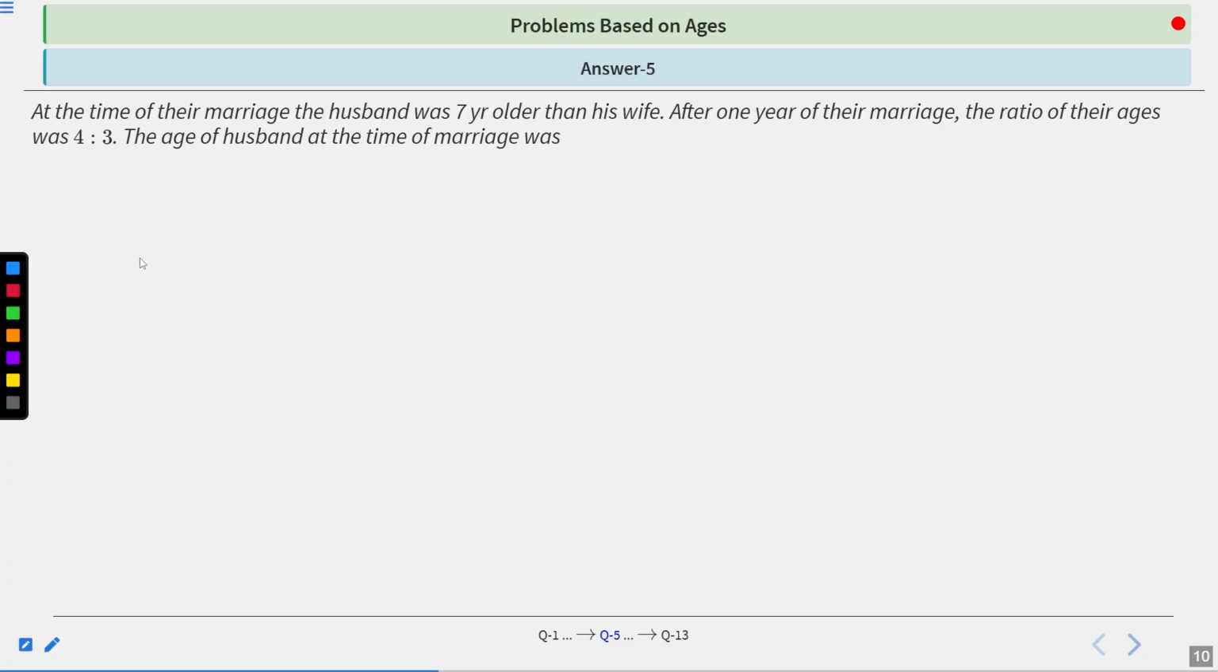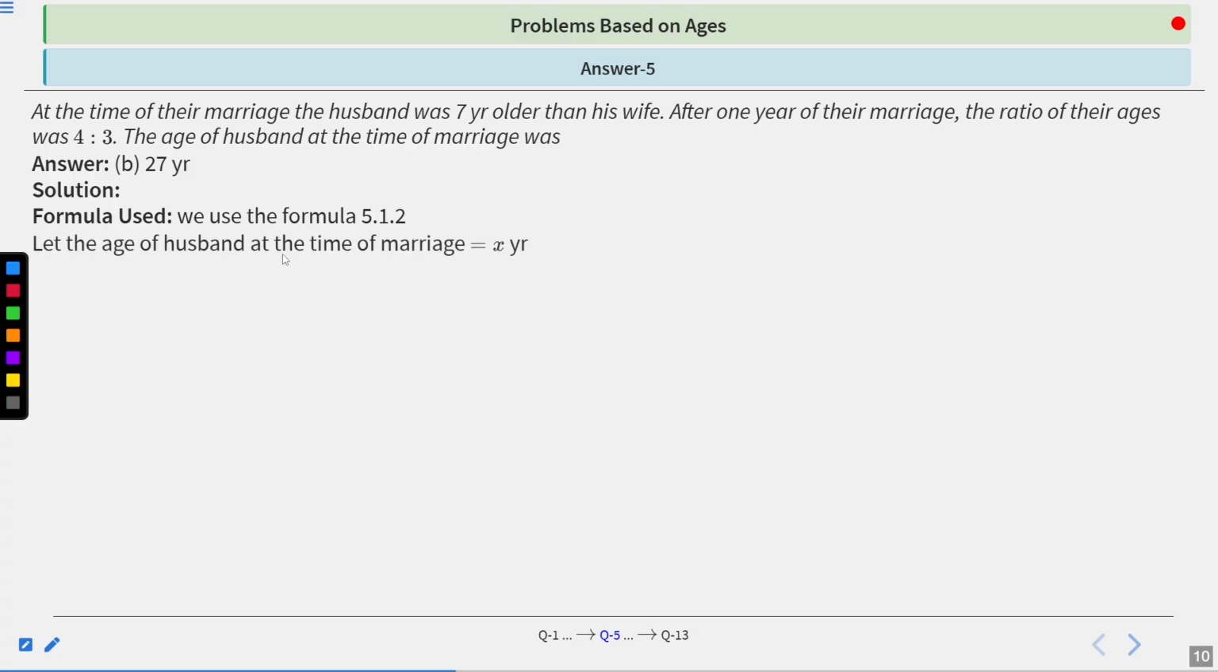Now, after 1 year of their marriage, the ratio of their ages is given as 4:3. Now, the age of the husband at the time of marriage was, this is the question. So the correct answer of this question is B, which is 27 years. Now see the solution of this question. So we use formula 5.1.2 in this question.